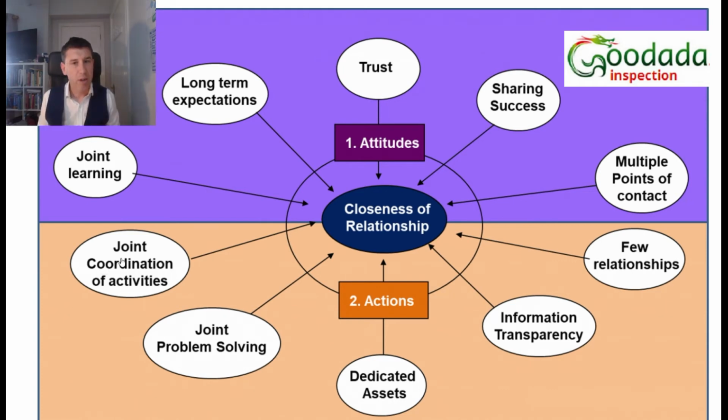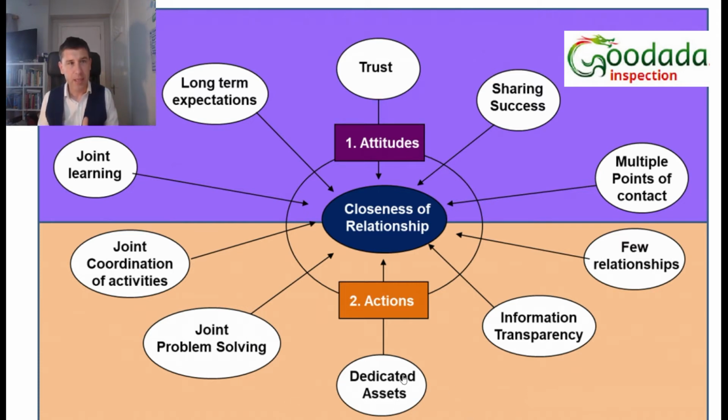Within actions, there again is 5 different areas. Joint coordination of activities is where the timing, the type, and the quantity of a product or service are usually agreed between both sides. Joint problem solving is if there ever is a problem that arises, both parties work together to solve the problem.